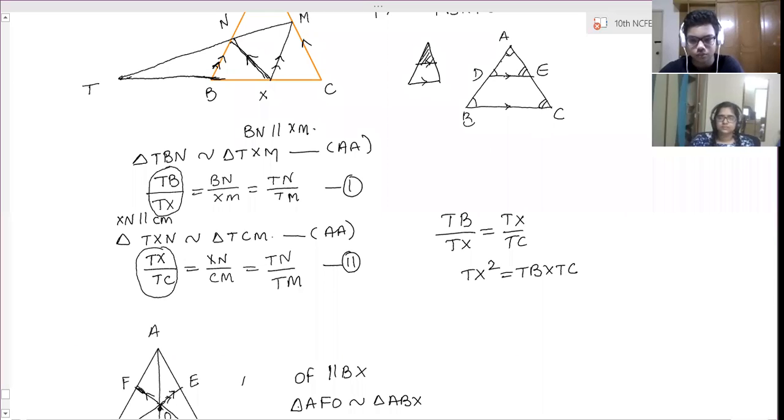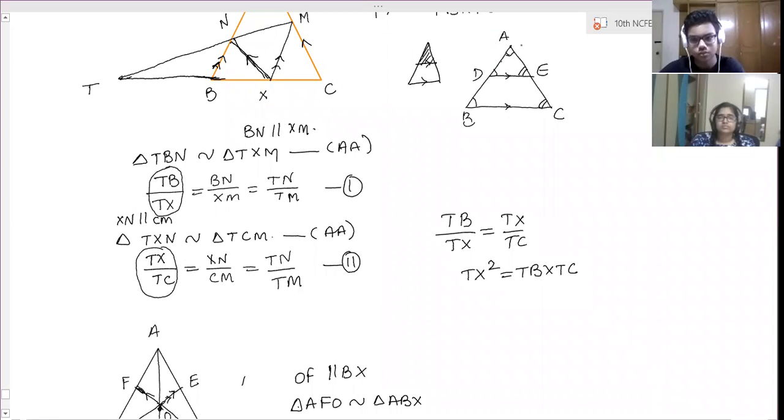But using BPT, if DE is parallel to BC, can't you write AD by AB is equal to AE by AC? That you can't write. So by BPT, you cannot write the ratio AD by AB. When you are writing the reason as BPT, you have to write only AD by DB and AE by EC. To prove the whole side ratio, you have to prove similarity.